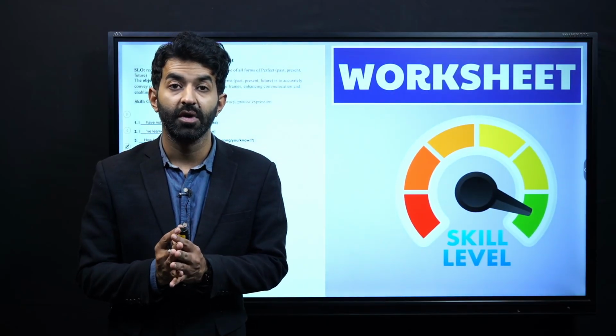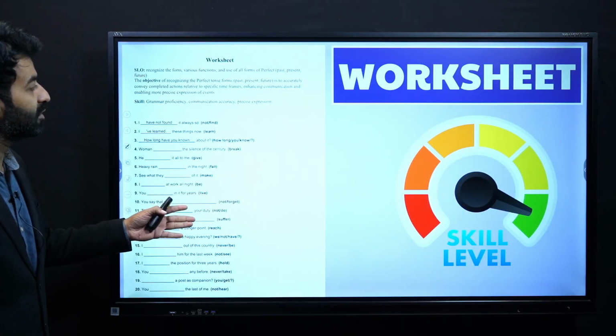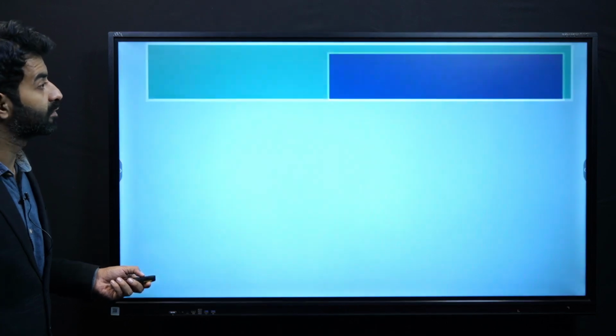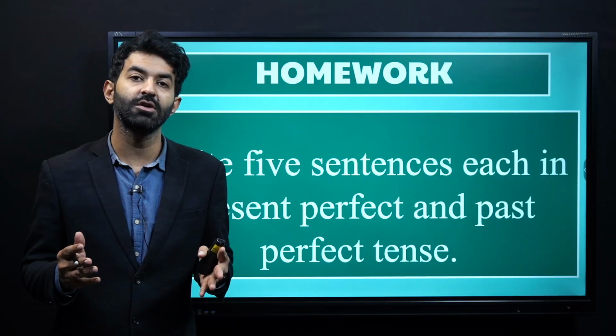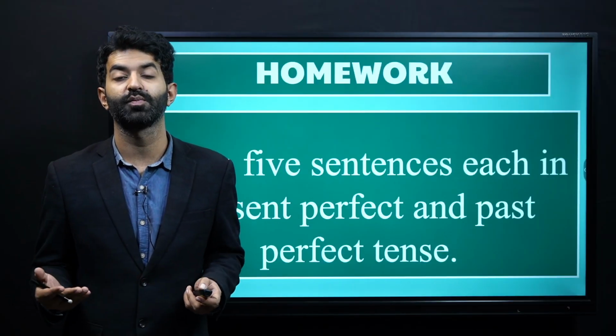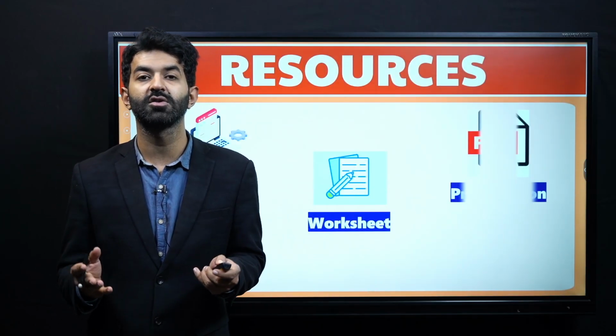All right, a simulation link is added for additional learning. If you have leisure, if you have free time, you can watch it. The worksheet is added over here, and this talks about your present perfect and past perfect tenses. For homework, you have to write 5 sentences each of present perfect and past perfect tense, and then you can get it assessed by your instructor. All these resources are available in the description of the video, dear learners.